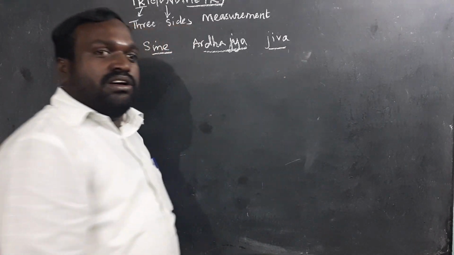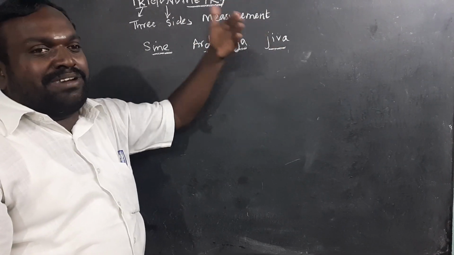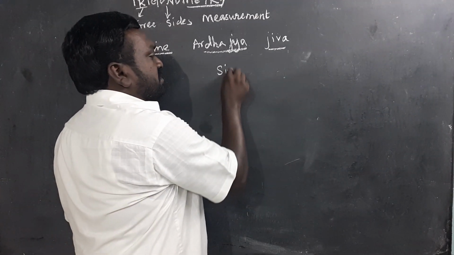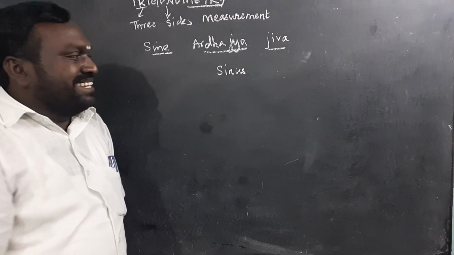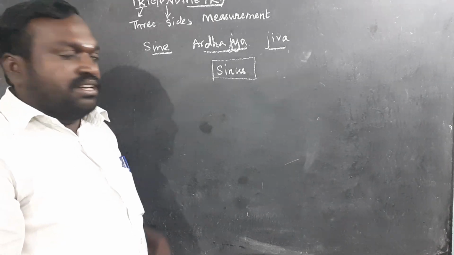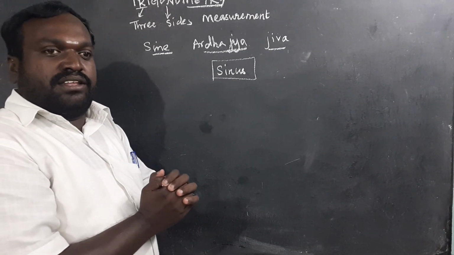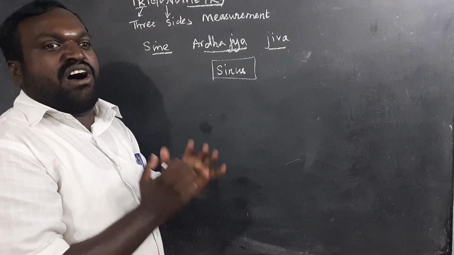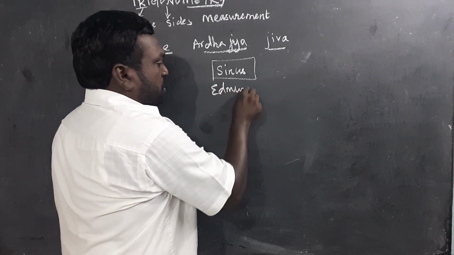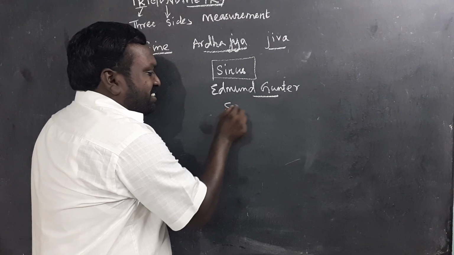Later it was shortened as jya, and this word was translated into Arabic and rewritten as jiba. Later on it was translated to sinus, the Latin word. Then this sinus was abbreviated by the English professor of astronomy Edmund Gunther. He is the man who shortened sinus to sine.